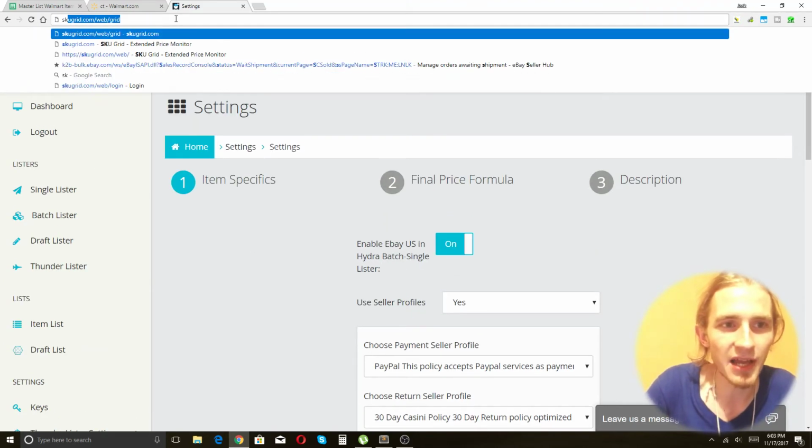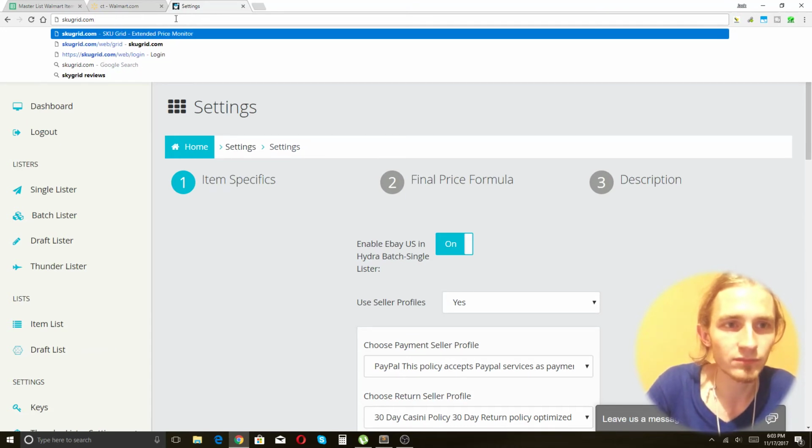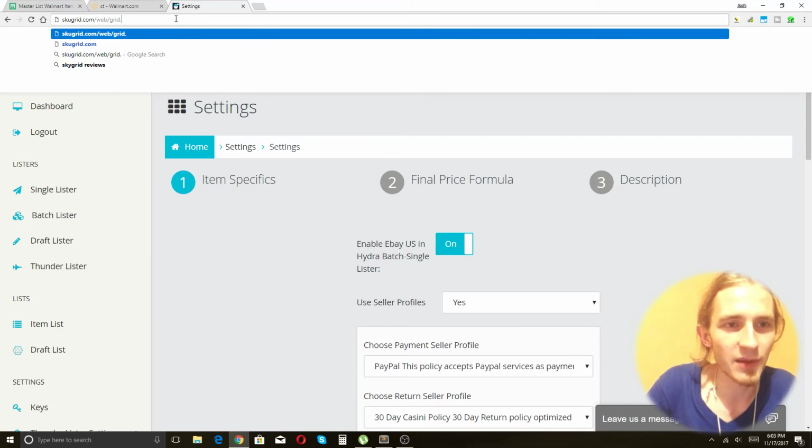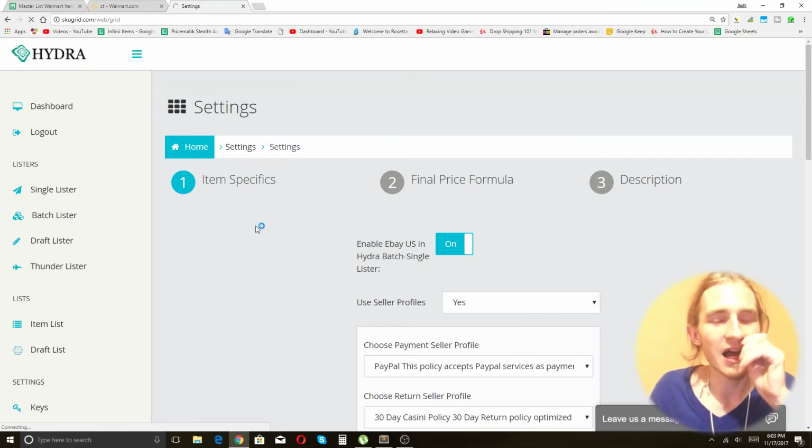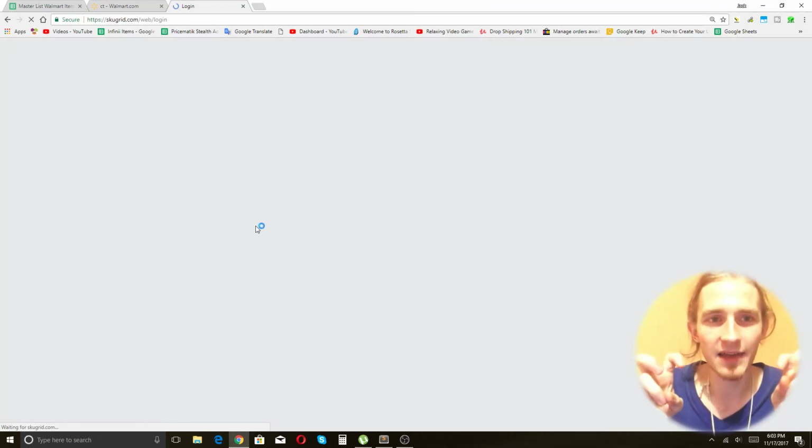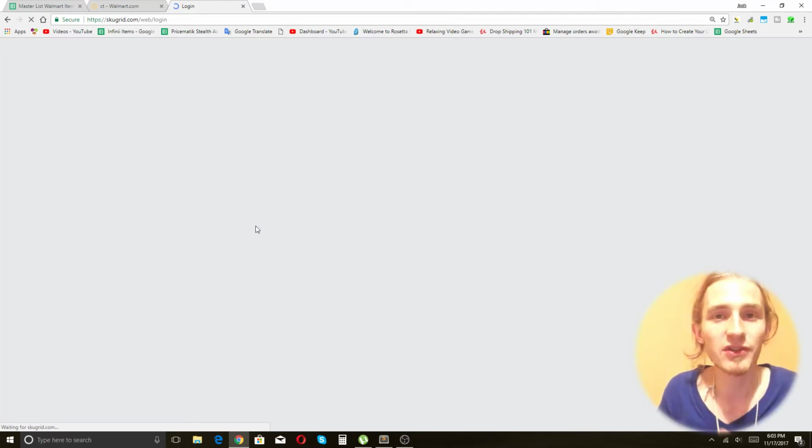What we need to do now is go into SKUgrid, and we need to set up the pricing in SKUgrid, because Hydra Lister is just what the item's going to be posted at. That's the price it's going to get when it's posted. But it's going to rapidly lose that price because we're using a repricer.